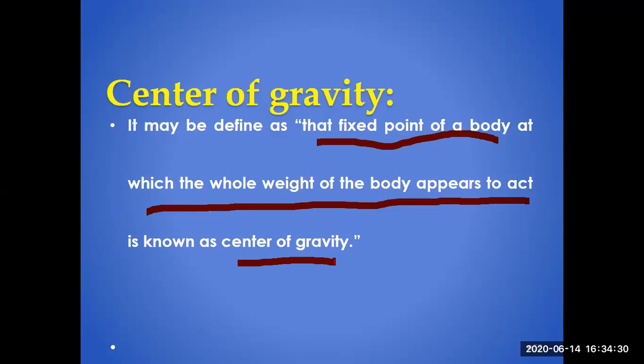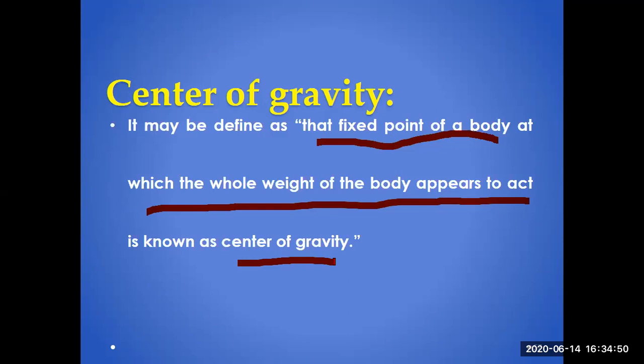Basically, this is the same point at which the whole weight of the body is concentrated, and Earth's gravitational force acts on that point. You have seen so many times different types of toys for kids. A bird toy that hangs with the help of a beak, and if you disturb it, after moving to and fro, again it becomes at rest.